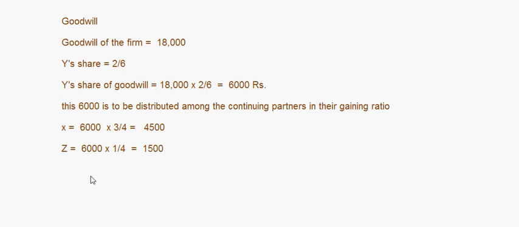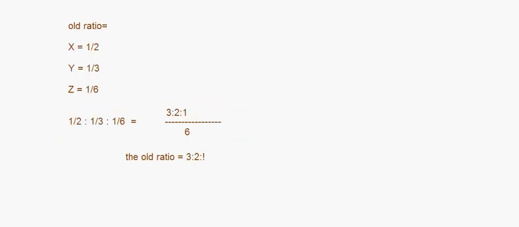So what will be the journal entry here? The journal entry is X and Z will be debited, so it will be like this: X's capital account debit 4,500, Z's capital account debit 1,500 to Y's capital account, that is 6,000, right? So let's put this in the capital accounts now.